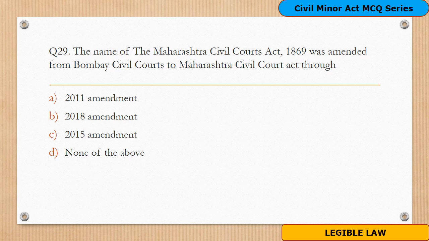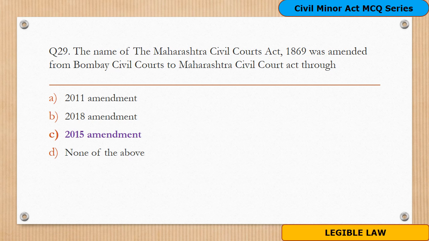Question number 29. The name of the Maharashtra Civil Codes Act 1869 was amended from Bombay Civil Codes to Maharashtra Civil Code Act through which of the following amendments? Options are A. 2011 amendment, B. 2018 amendment, C. 2015 amendment, and D. None of the above.